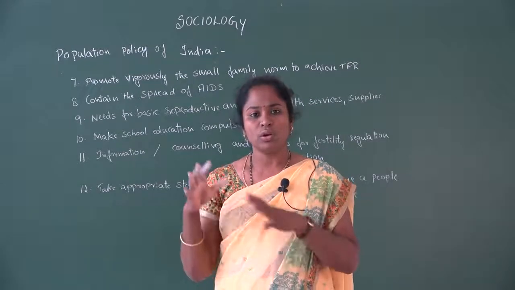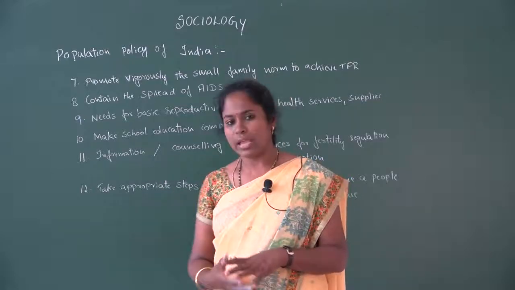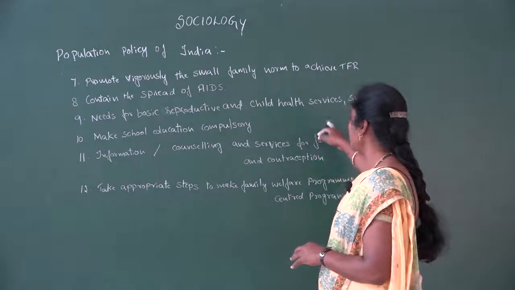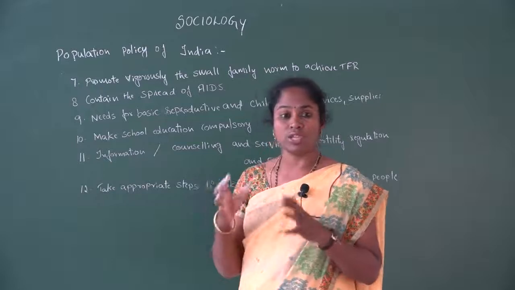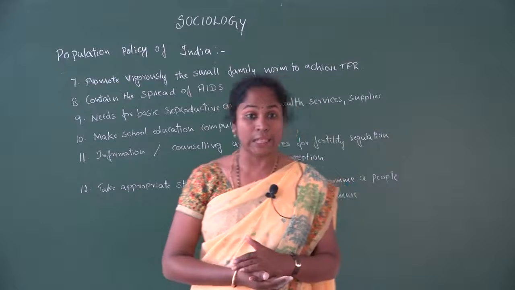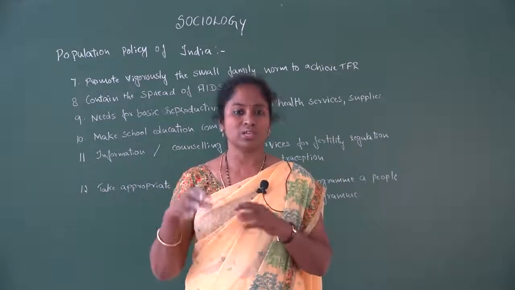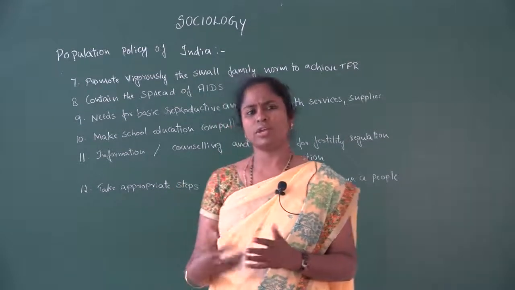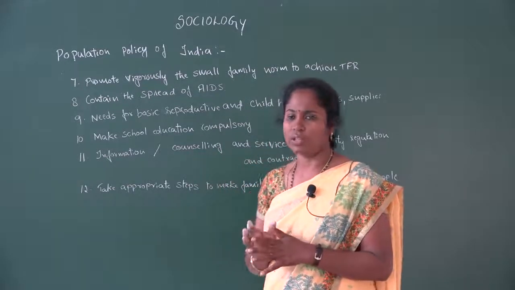So trying to contain, that is, trying to stop the spread of AIDS. Then the ninth one: needs for basic reproductive and child health services, supplies and infrastructure. So what is the infrastructure they need for reproductive as well as child health, and what are the services they actually need here? The important services as well as the infrastructure, if they provide these things, then we can give some knowledge about these things here. So it is important to try to control the fertility rate.